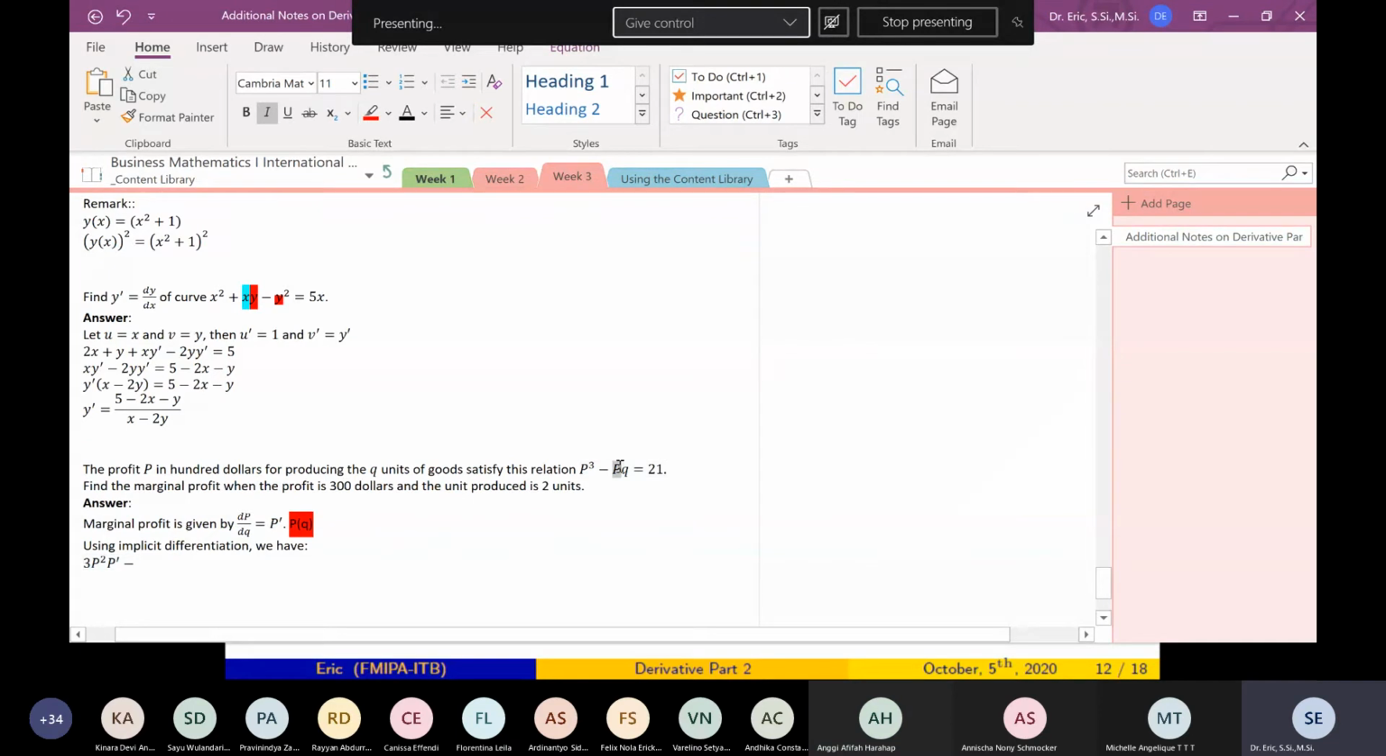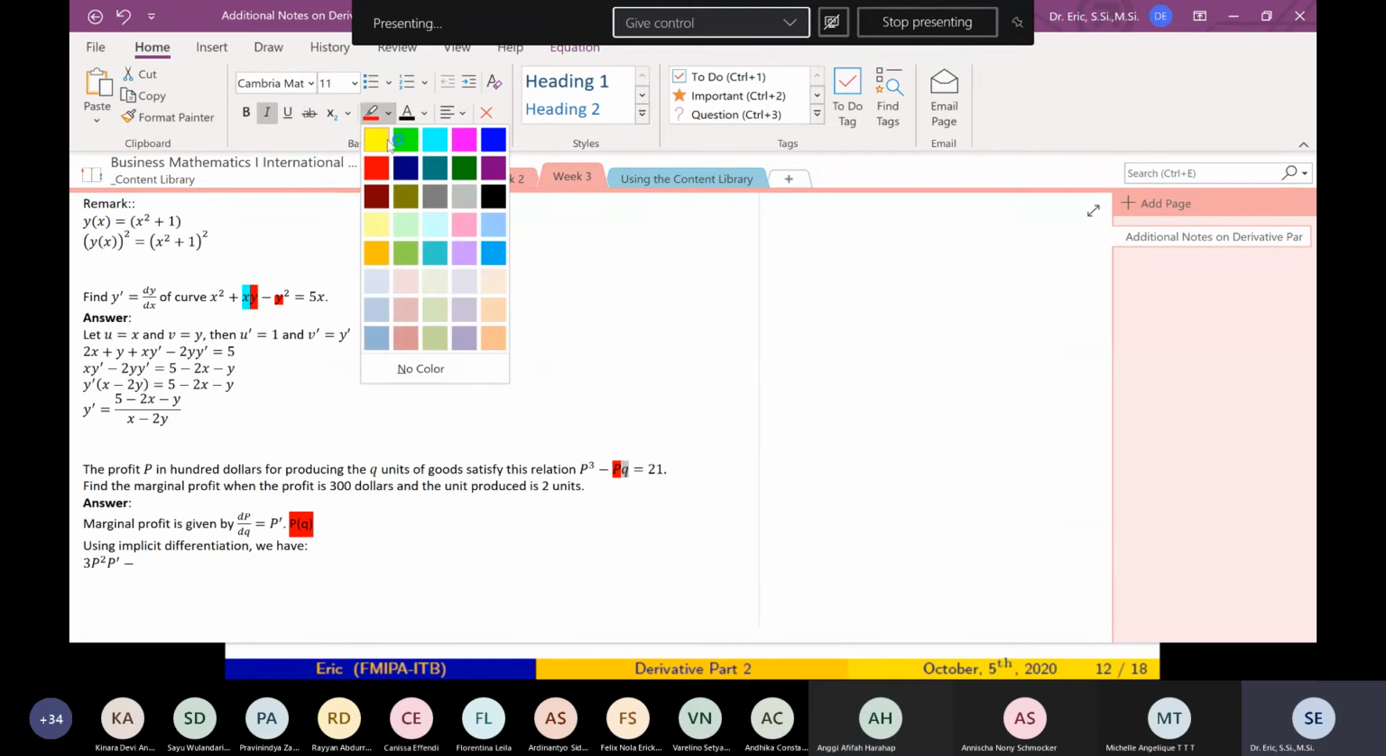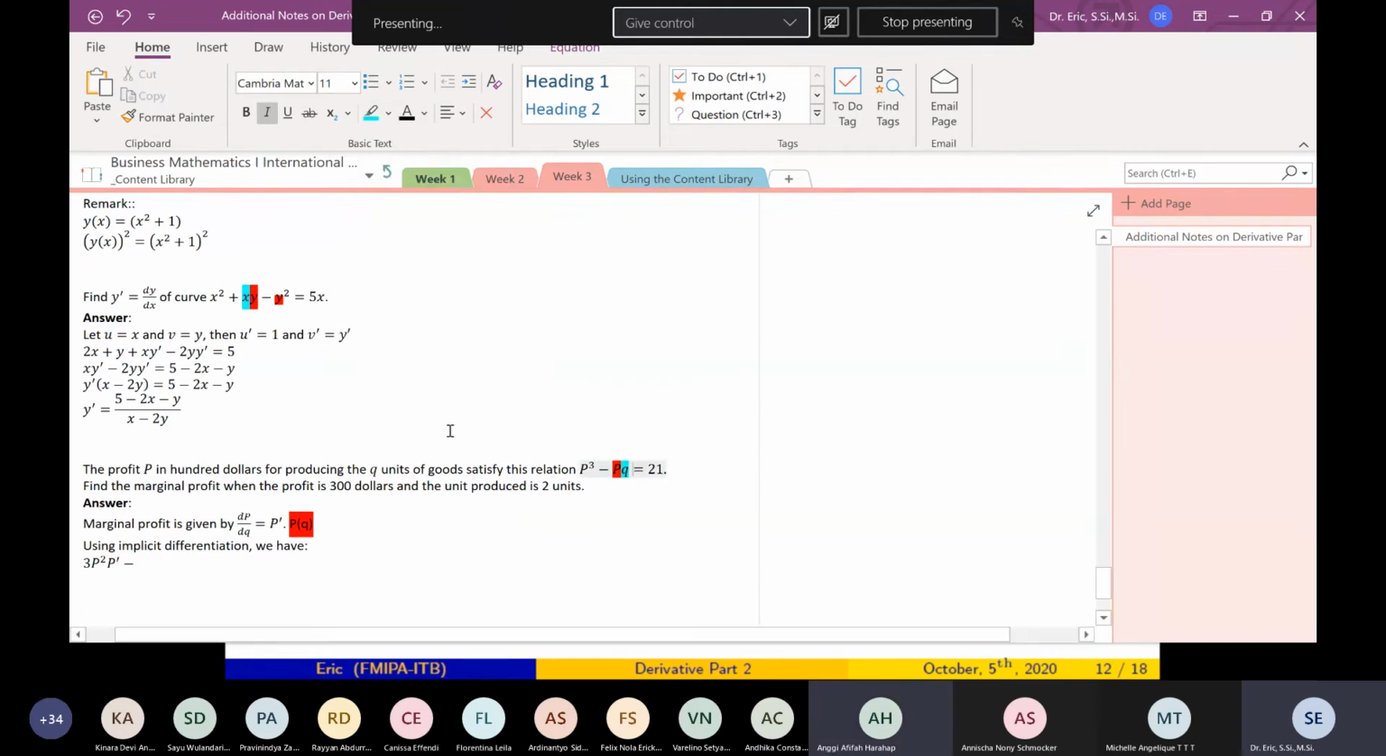Remember, P is a function of Q, and Q is a function of Q also. Your screen is lagging on mine, so I can't really see. Okay, so what is the derivative of P times Q?